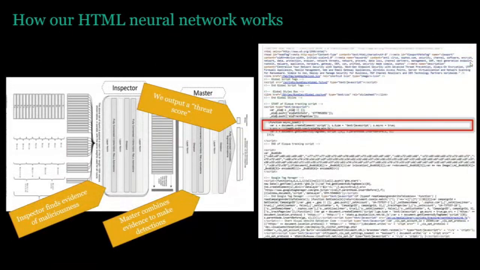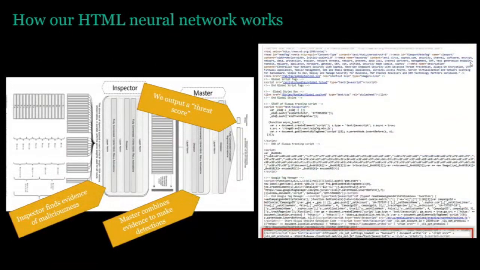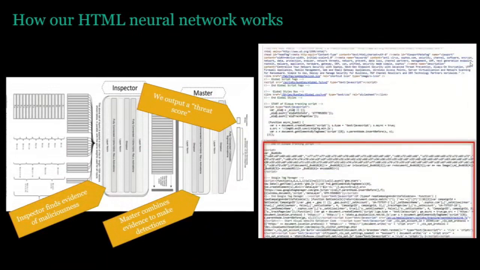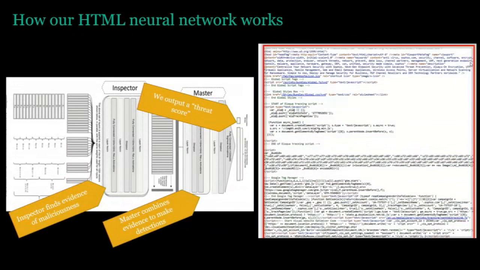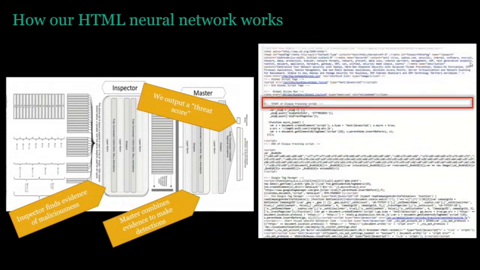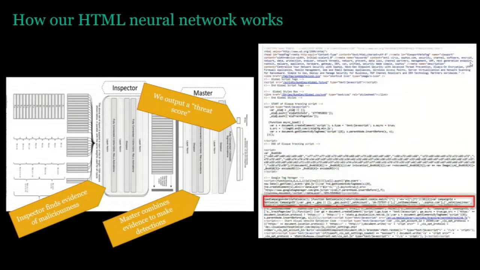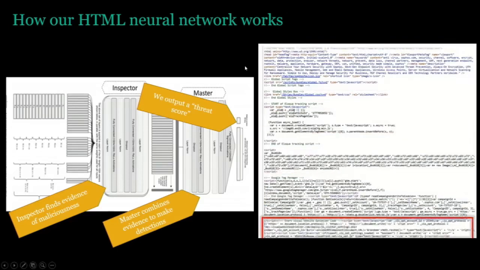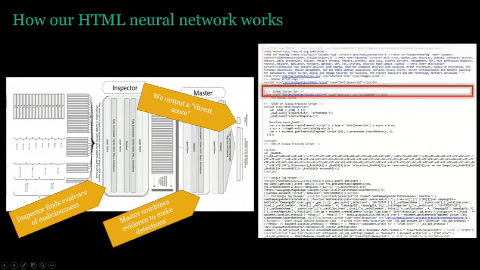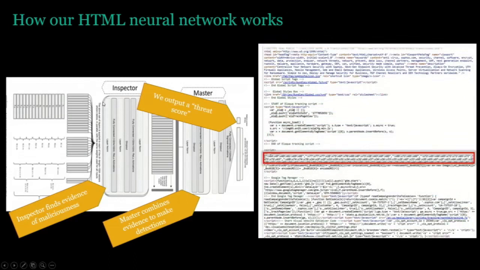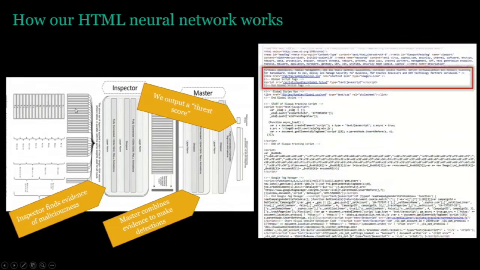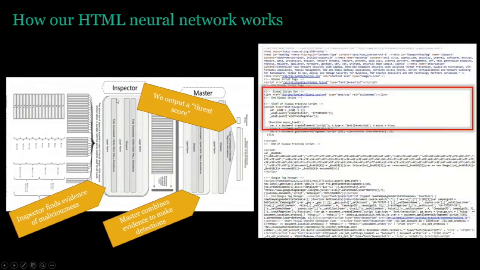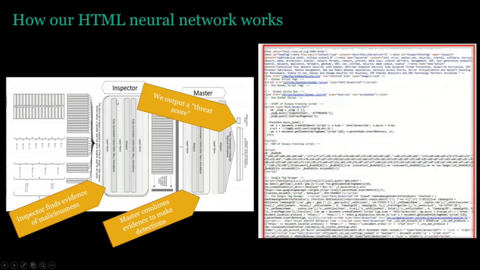I haven't talked as much about our HTML detector, but our web detection research also includes a neural network that looks at complete HTML pages and decides if they're malicious or not. You can think of this as a convolutional neural network as well. This neural network takes an HTML page as its input. There's more detail here. You can ask me for a link to our research paper if you're interested afterwards.